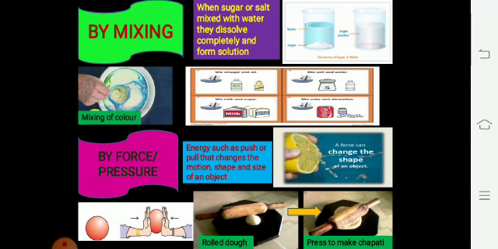When we place that dough on the rolling pan and use the rolling pin, we press that rolling pin on the dough to make chapati. So that force changes the shape of the chapati into a round one. This is how force and pressure affect the shape or size of an object.